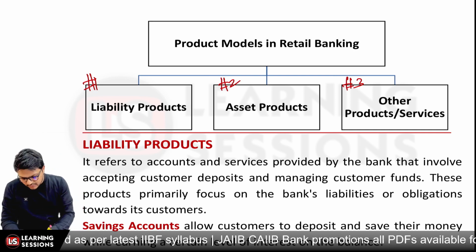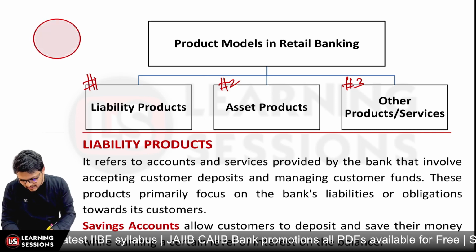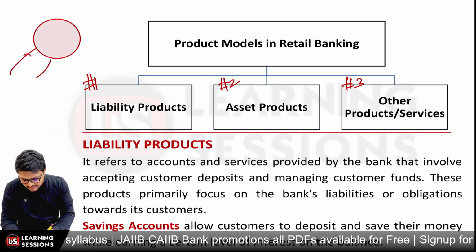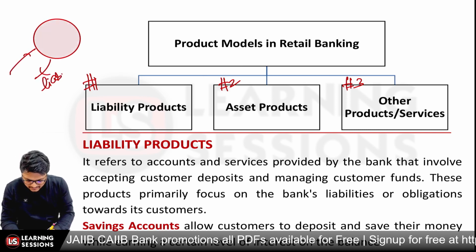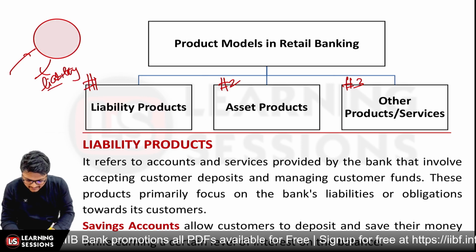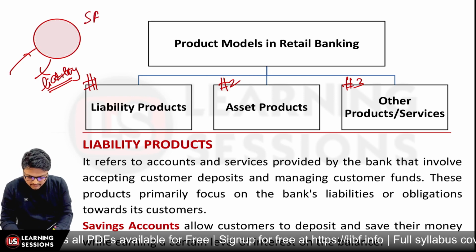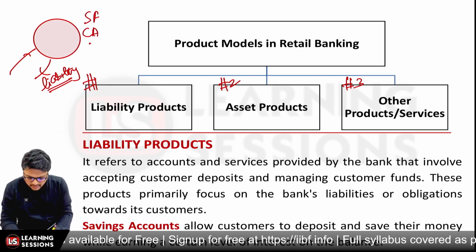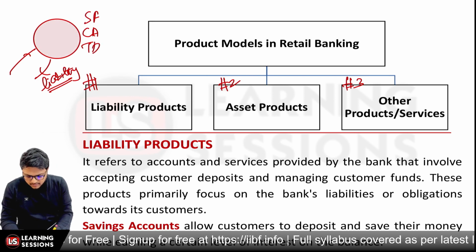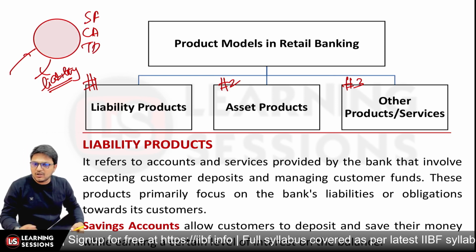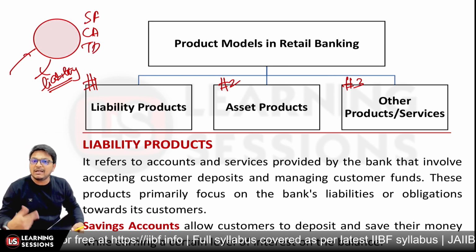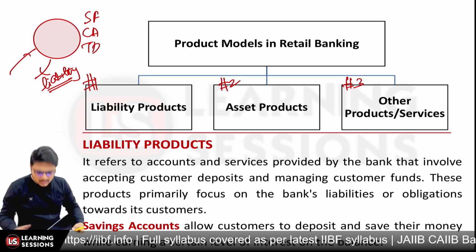Let's say your bank has accepted a deposit from a depositor. In that scenario, it's a liability on the bank, because the bank is to pay back that particular sum of amount. So there is a liability product. Whether we are talking about the saving fund, the current accounts, or the term deposit, that is, RD or FD, it's related to the liability product.